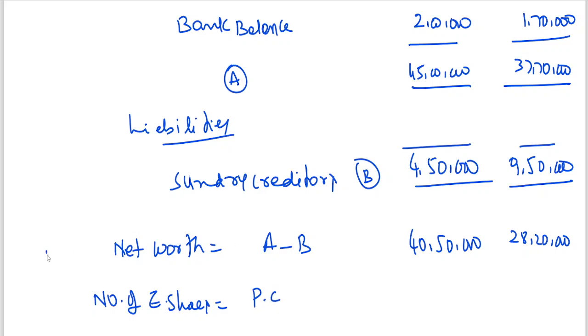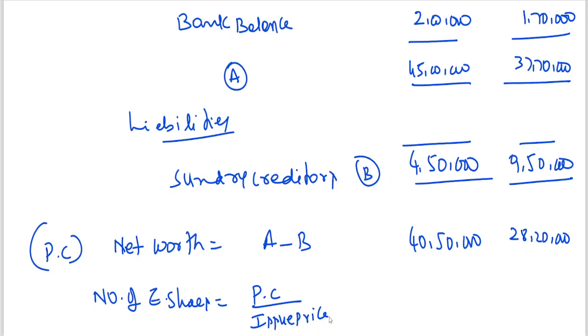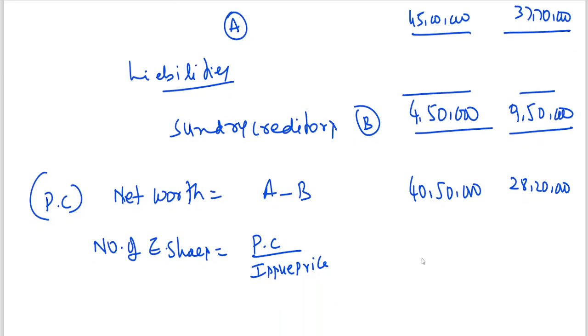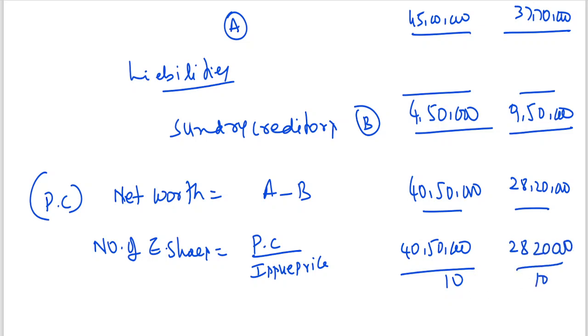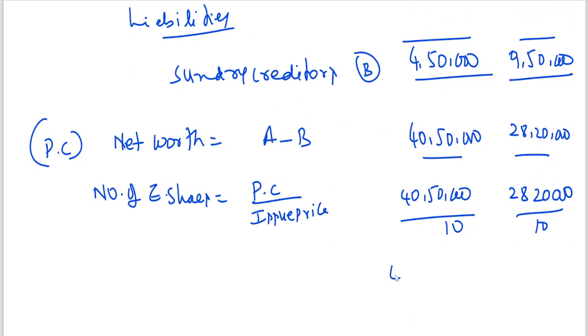In this case, PC is net worth. PC divided by issue price. What is the issue price here? Par value. So that is equal to 40 lakhs 50,000 divided by 10. It is coming to 4 lakhs 5,000.